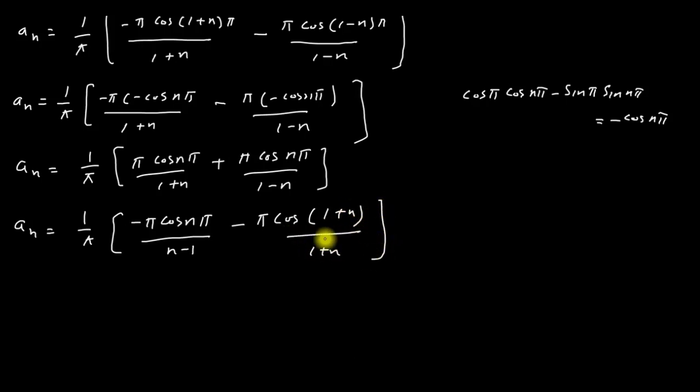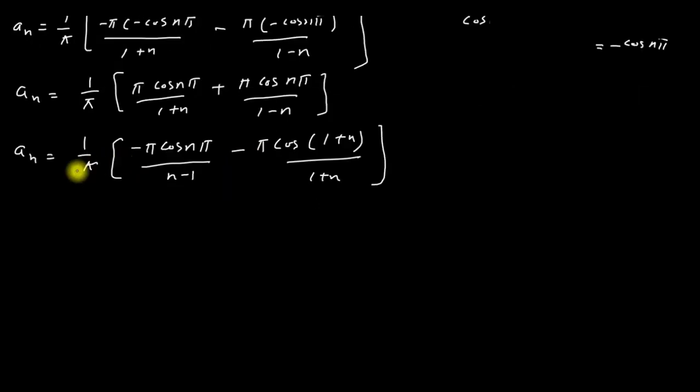We will get this one. I multiplied both the terms by minus. So I have written this term here and this term over here. So this equation will become like this one. Now this pi and this pi will cancel each other. This pi will also finish.